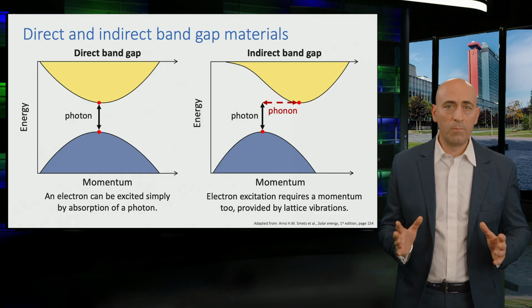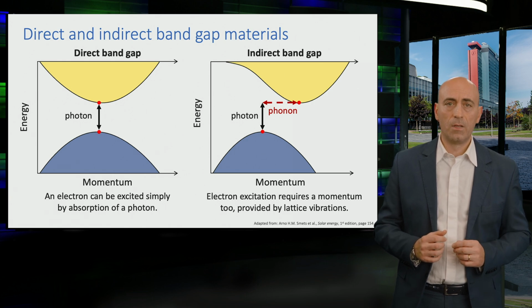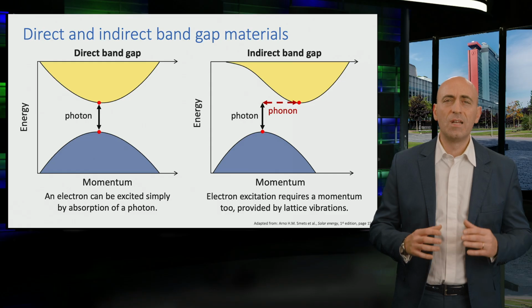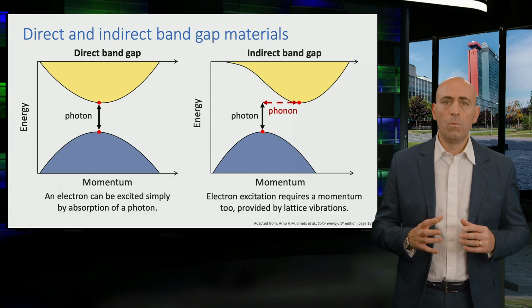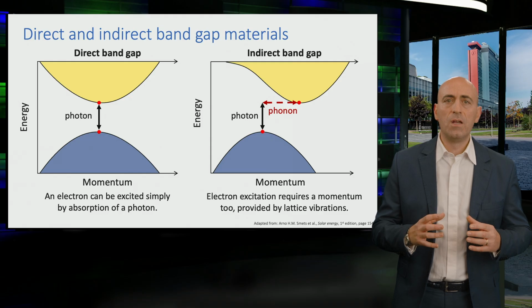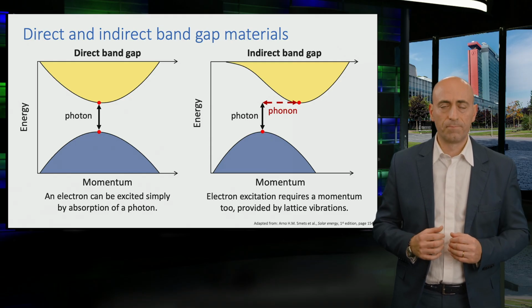Silicon, the most common material for solar cells, is an indirect bandgap material. This makes the absorption process slightly less efficient compared to direct bandgap materials, which is why silicon solar cells require thicker wafers to absorb sunlight effectively.